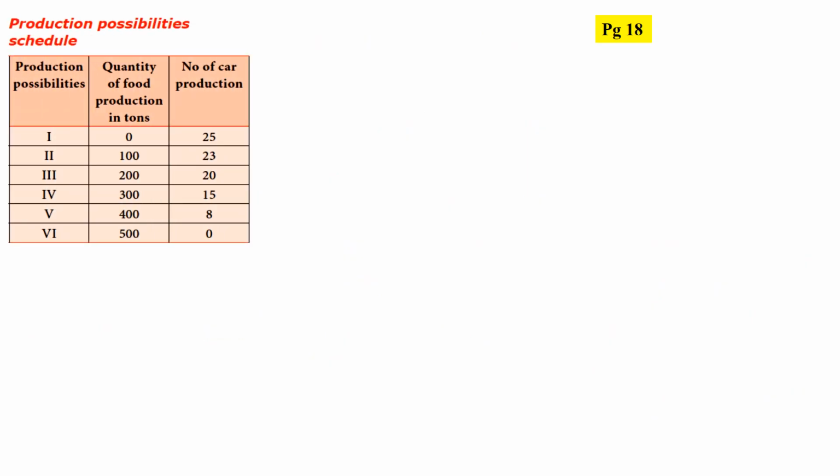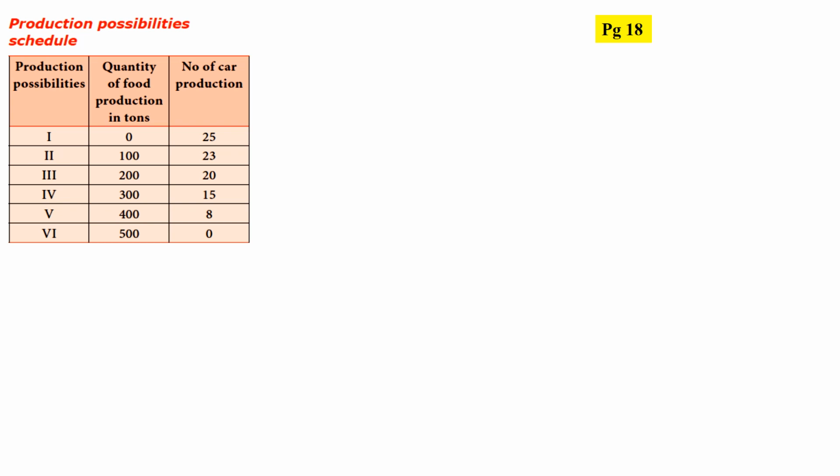Production possibility schedule. First one, production possibility. So quantity of food production in tons. Then next one, number of car production. So in the first section, there is no food produced, okay, 0, but the number of cars produced is 25. The second one, 100 tons produced. So here the amount is diminishing, that is decreasing. Number of car production is 23.